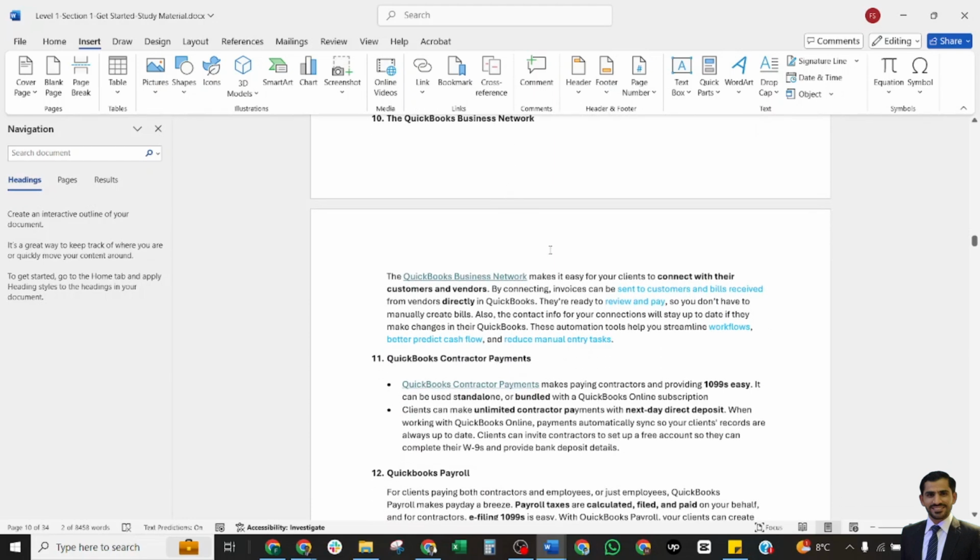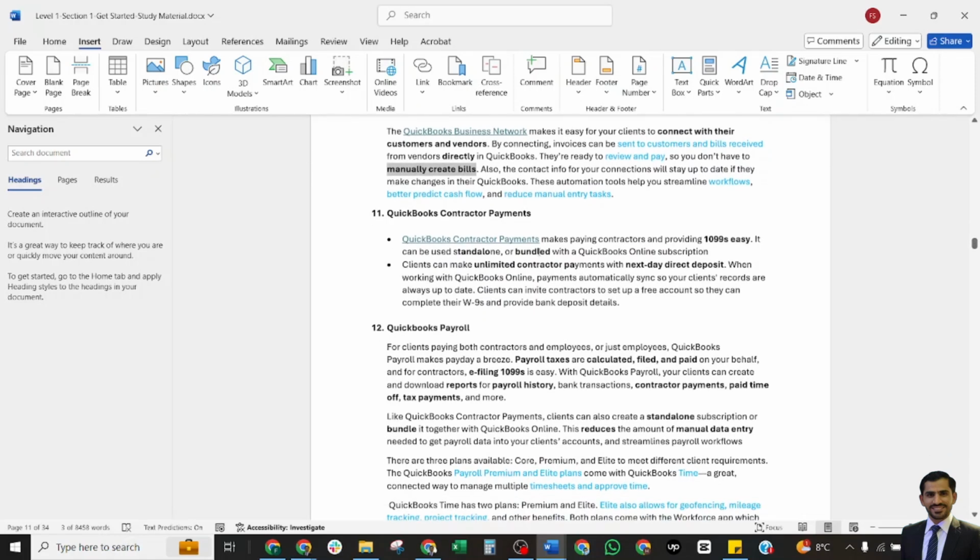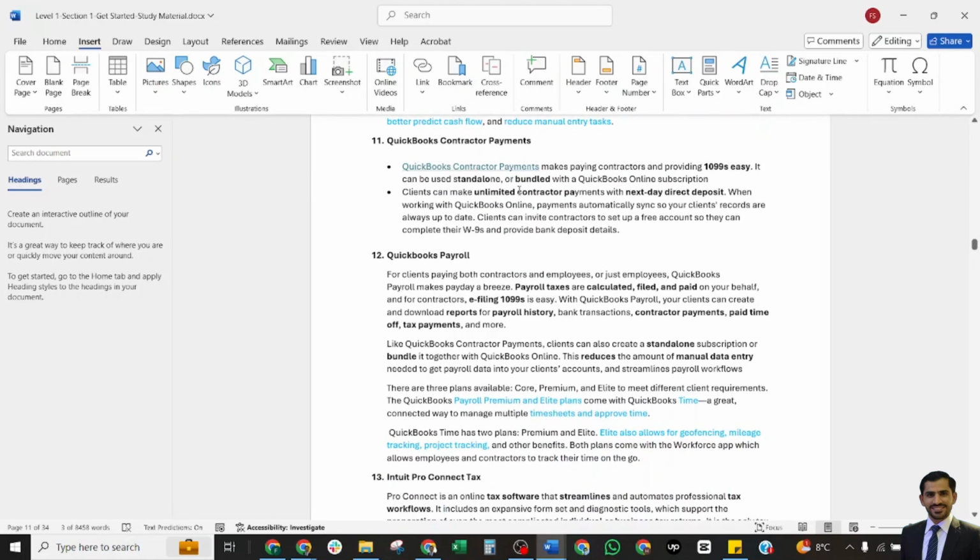QuickBooks Business Networks makes it easy for your client to connect with their customers and vendors. By connecting, invoices can be sent to the customer and bills received from the vendor directly. You're ready to review and pay, so you don't have to manually create the bills. So this is a main benefit. Also, contact info for your connection will stay up to date if they make any changes in QuickBooks. These automation tools help you streamline your workflow, predict cash flows, and reduce your manual tasks.